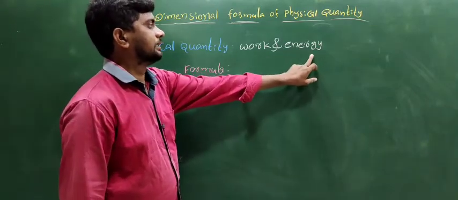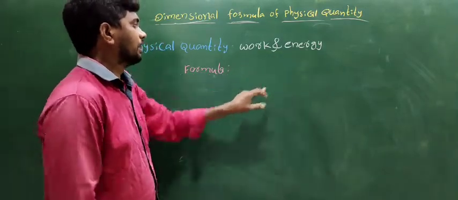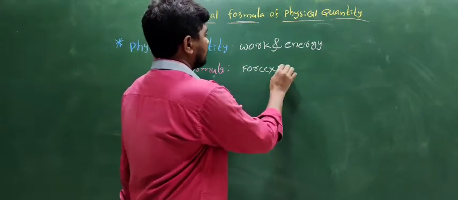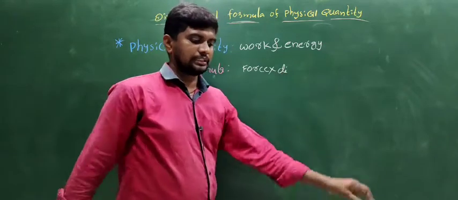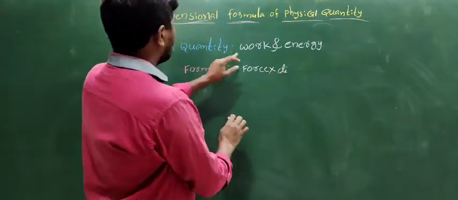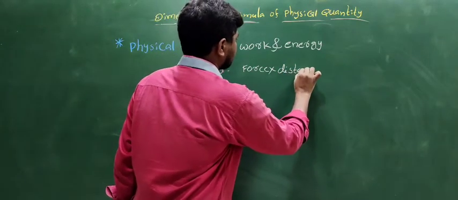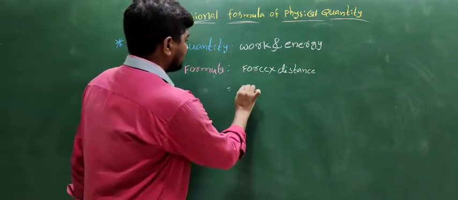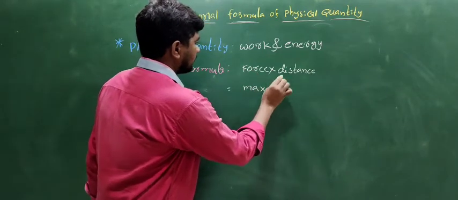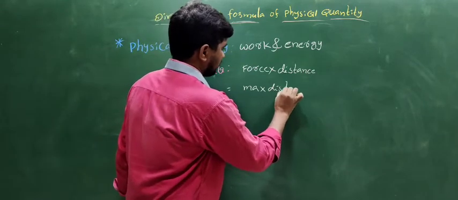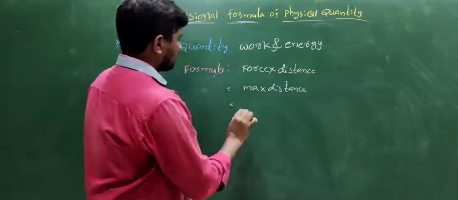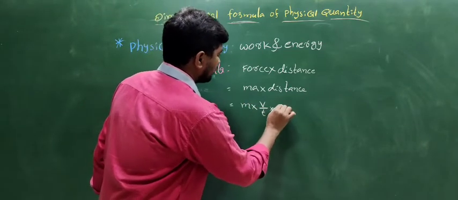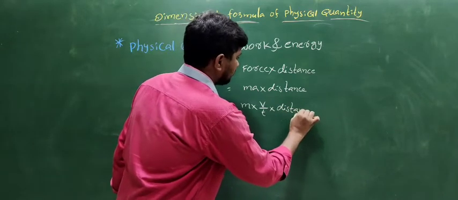The another physical quantity is work and energy. The same formula for work and energy is force into the displacement or distance. The formula of force is mass into acceleration, into distance. Mass, what is the acceleration? Velocity by time into distance or displacement.